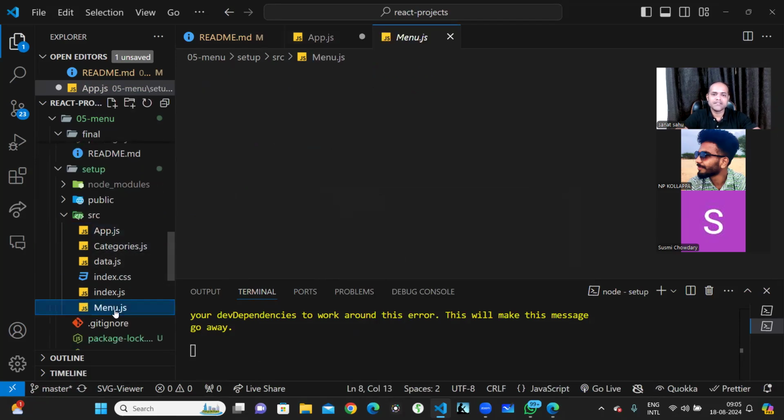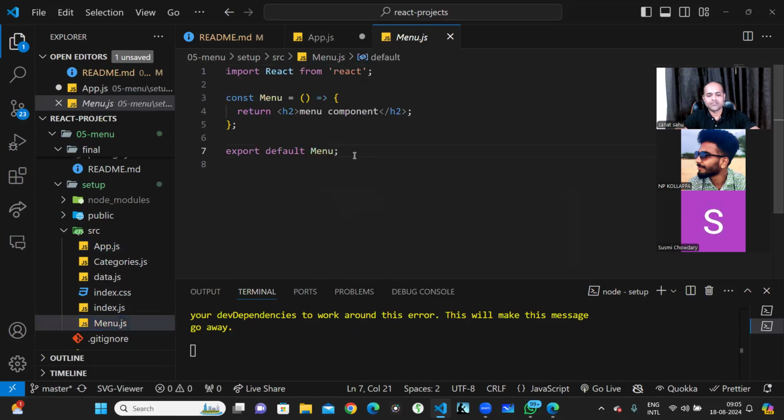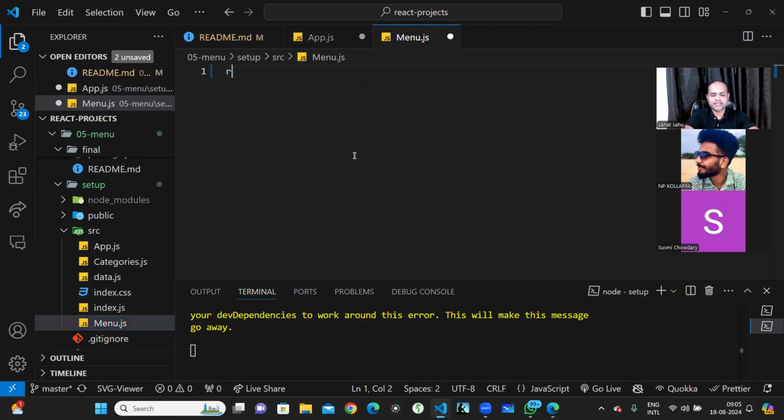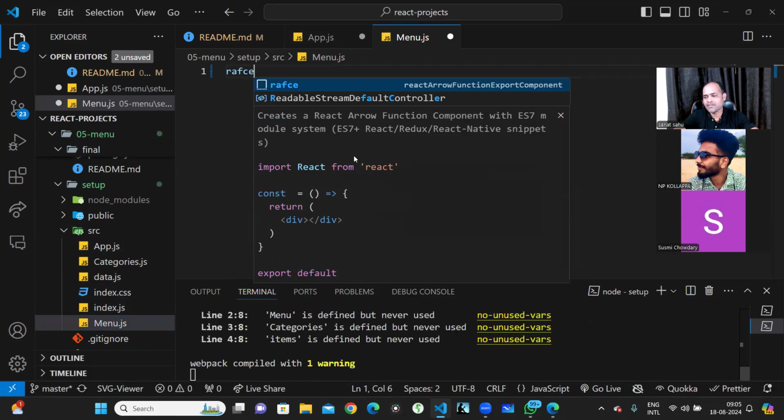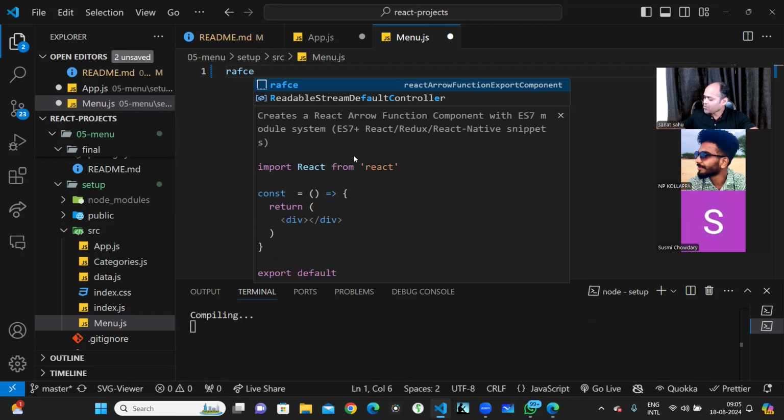I've already created it, so let me create it for you one more time. I'll just write RAFCE. This is a shortcut through which we create any functional component. In React, we have class-based components as well as functional components. Right now we are creating a functional component.